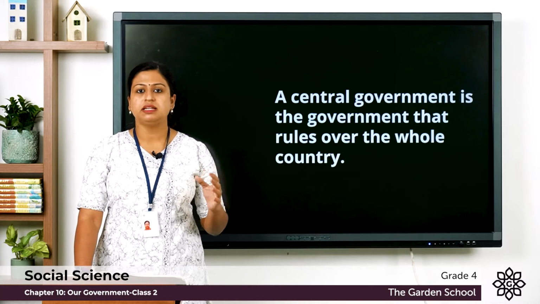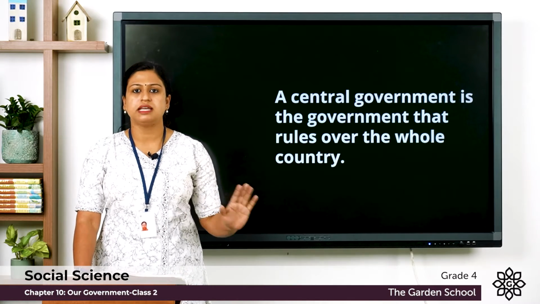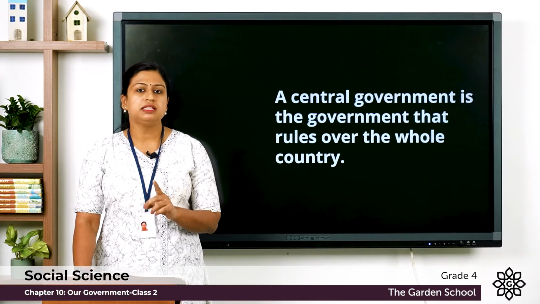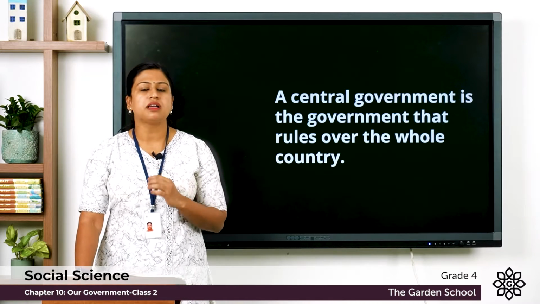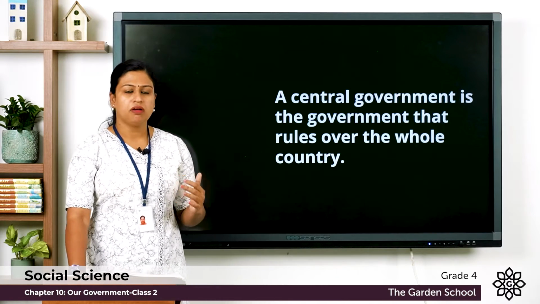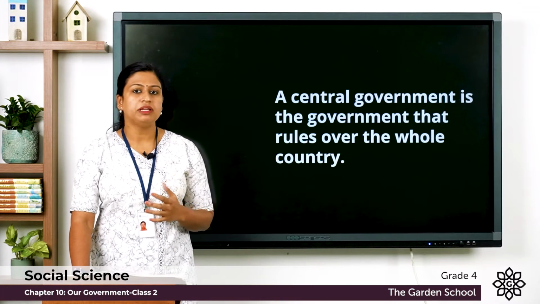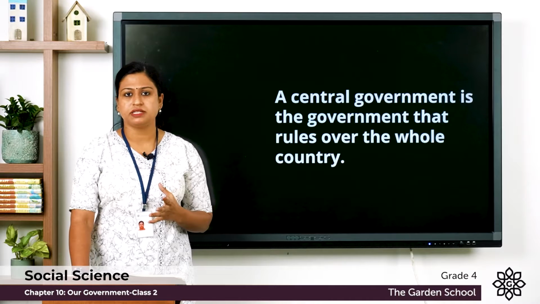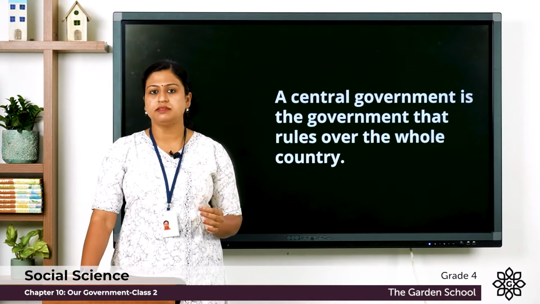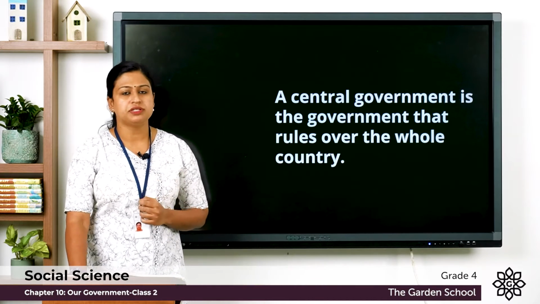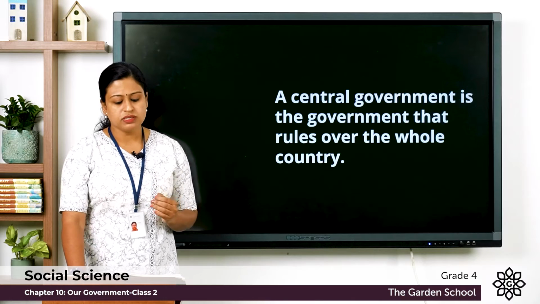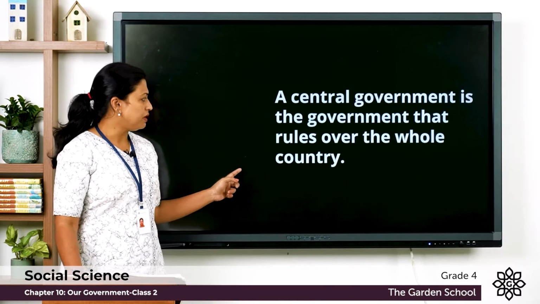Now these 28 states have their own state governments, whereas these 9 union territories comes under the central government or union government. So here the central government appoints its representative and these representatives governs the union territory. So this was about the central government.